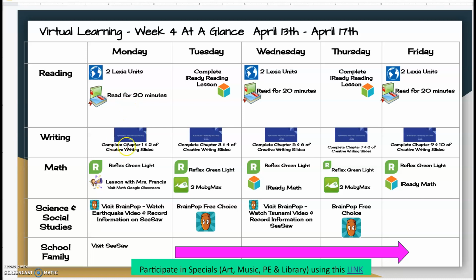And then writing this week is new. I have pushed out on Writing Google Classroom. Again, that's on Writing Google Classroom. There are some creative writing slides that have been assigned to you, and on each of those slides is a writing prompt. And it's your goal each day to go in and write 3 to 5 sentences with regards to that writing prompt. And I have typed you up quite a lengthy message in the directions of that assignment.